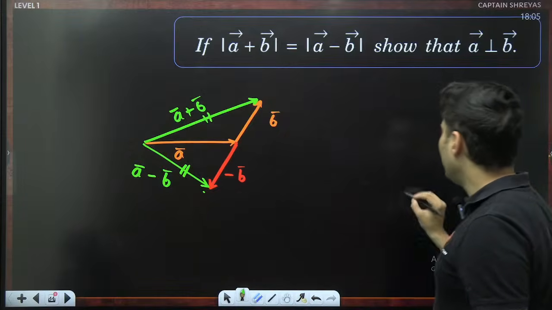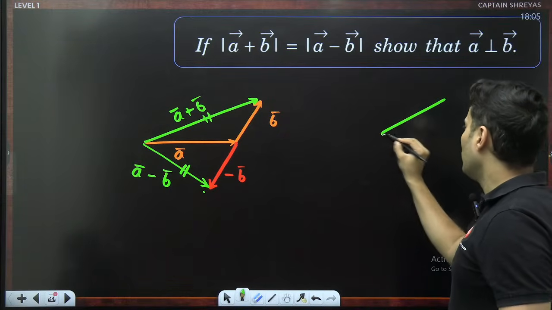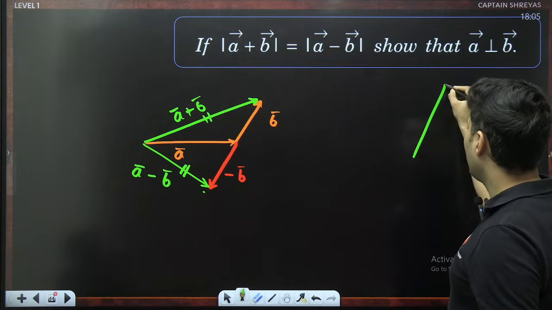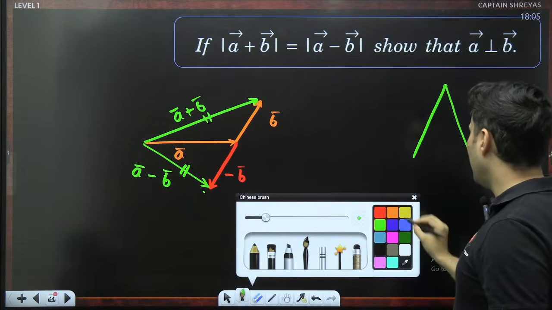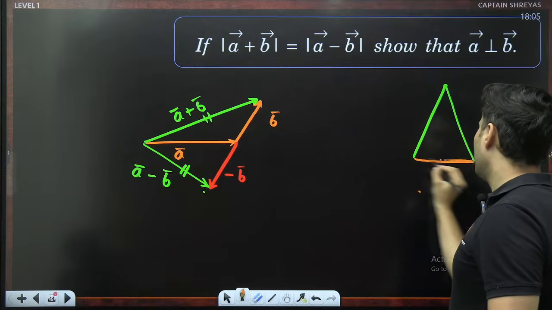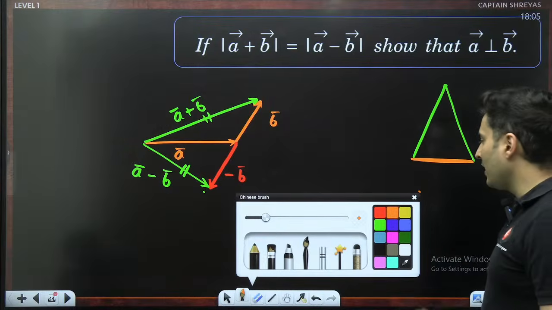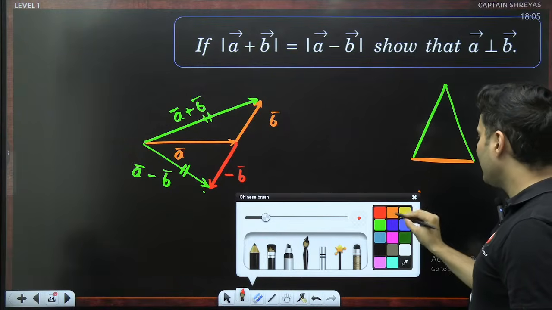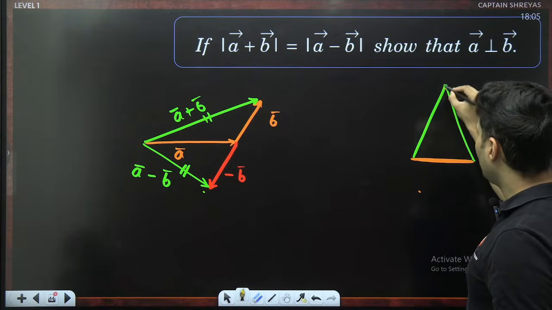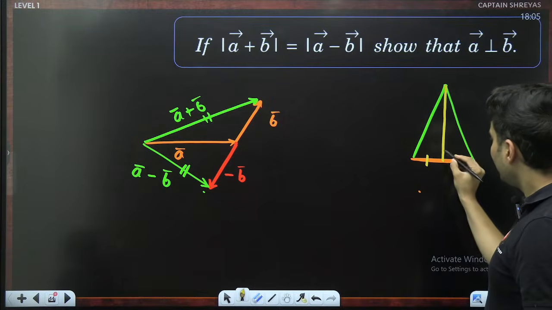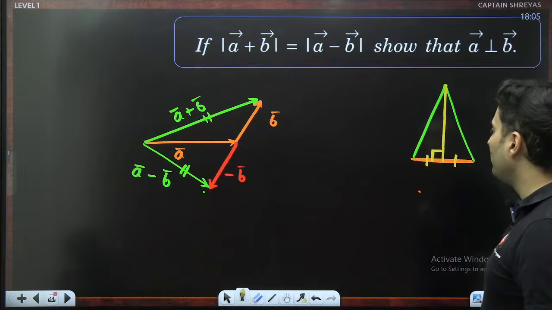Now tell me one thing, my dear students. Do you know this property of an isosceles triangle, that when these two sides are equal, and you draw basically a median, a median is one which bisects the sides, then the median is also perpendicular to the base.